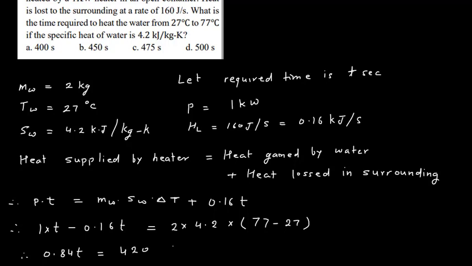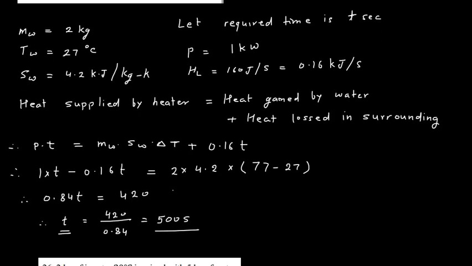Why are we converting to kilojoule? Here specific heat is given in kilojoule, mass is given in kg. Mass is given as 2 liter, actually 1 kg per liter, that means 2 liter will give you 2 kg of water. So heat supplied by the heater is heat gained by water plus heat lost in the surrounding.